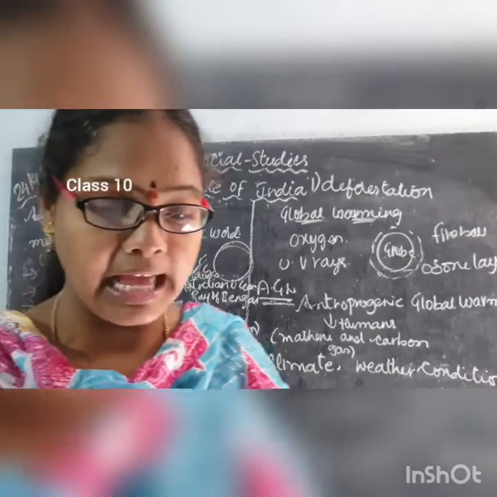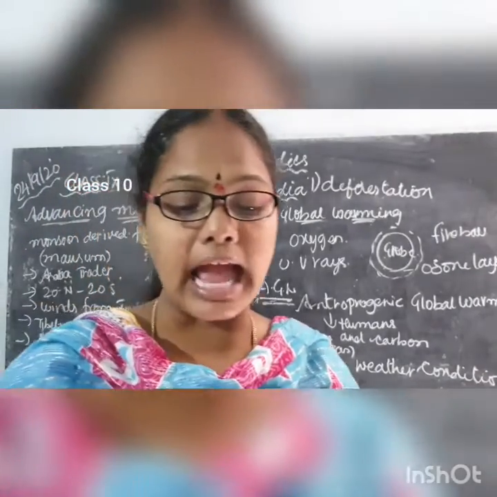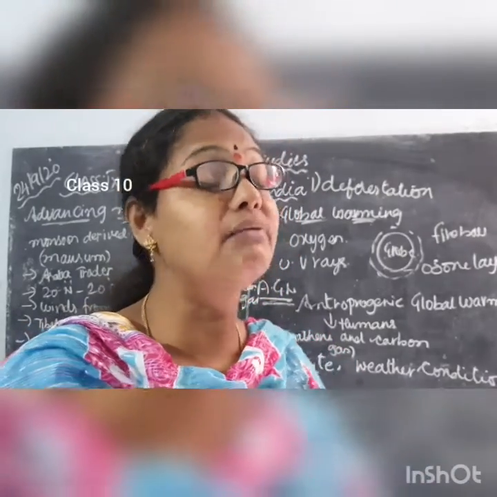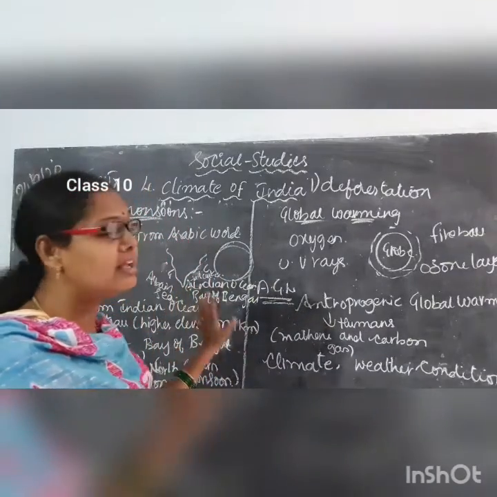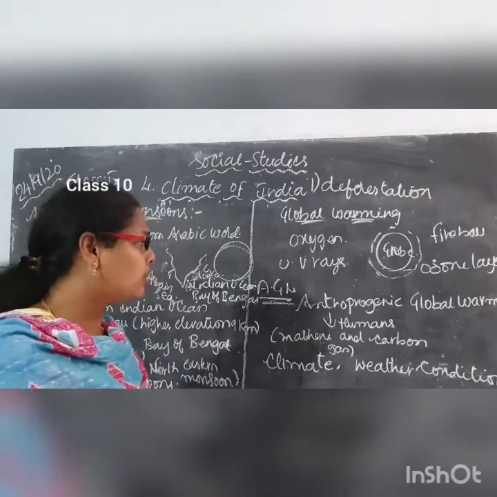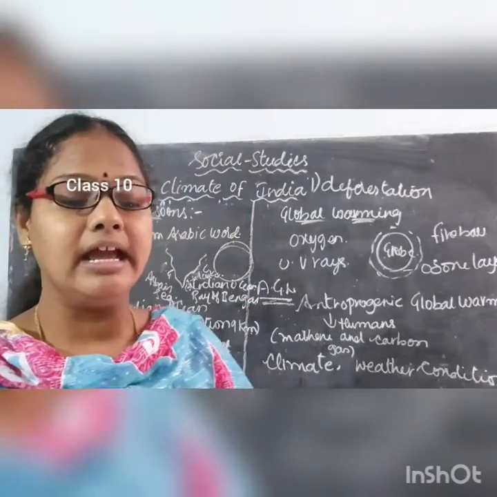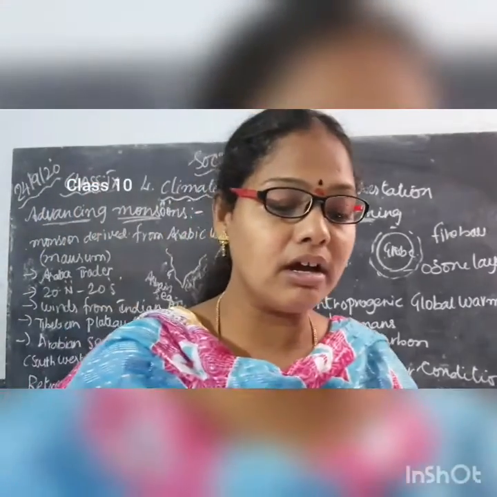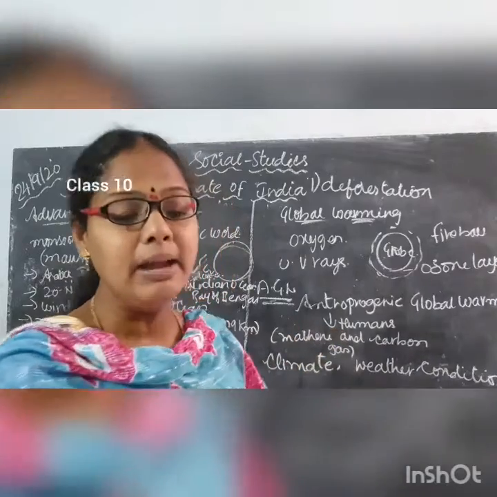Here IPCC is nothing but the Intergovernmental Panel on Climate Change. The IPCC Warsaw 2013 meeting occurred in Poland. Why? Because they wanted to control this anthropogenic global warming. So where did they conduct this meeting? In Poland in the year 2013. So here it is made by whom? This was made by human beings.